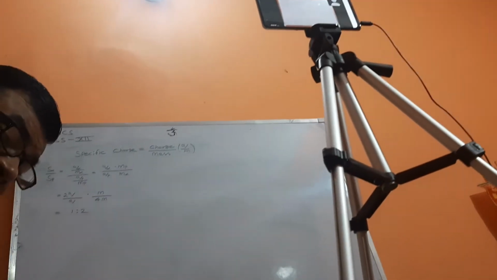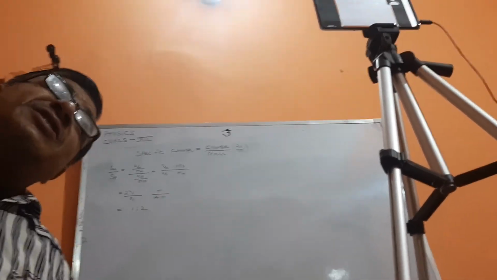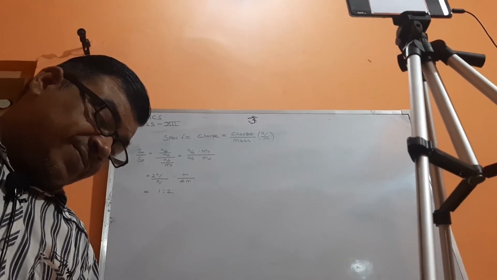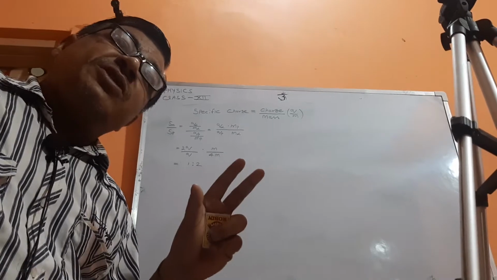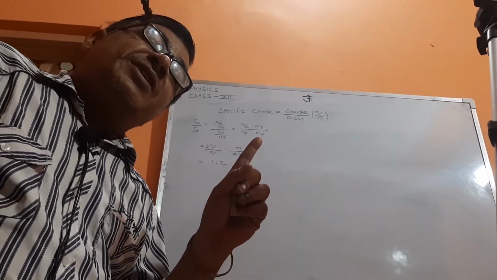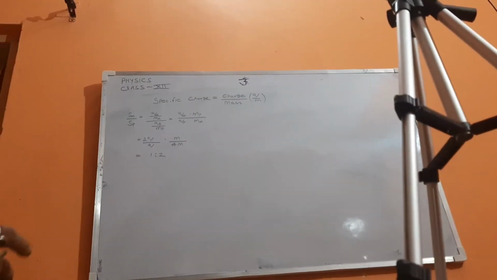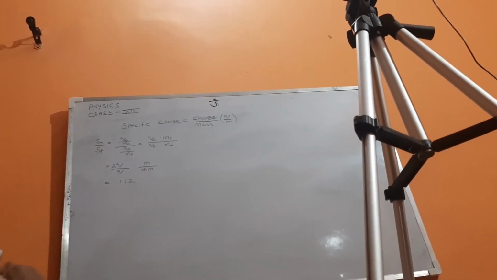And the second step: in the second case, what is the energy? It increases by 20%. It means if in the first case the energy was E, then in the second case the energy will be 6E by 5. And understand how this becomes.